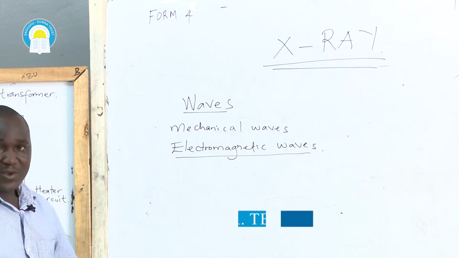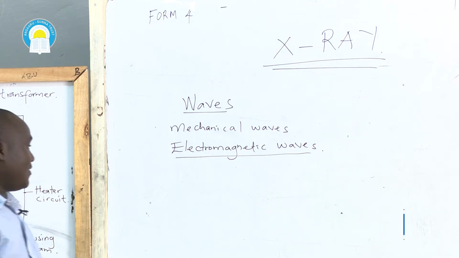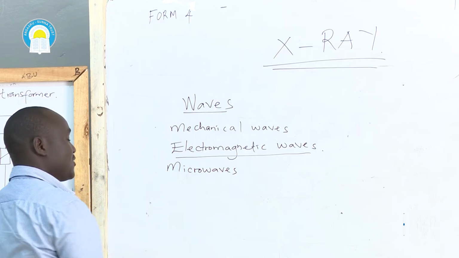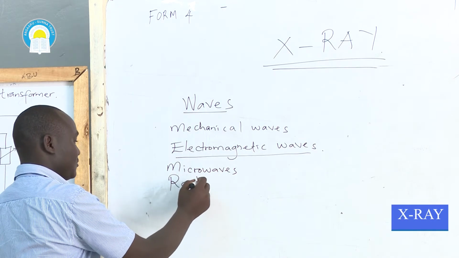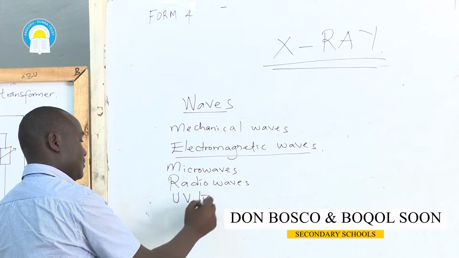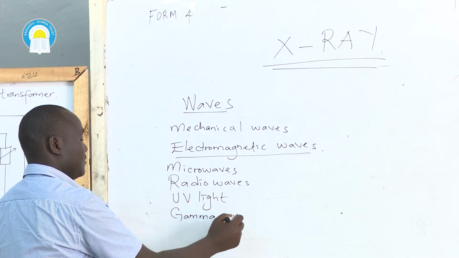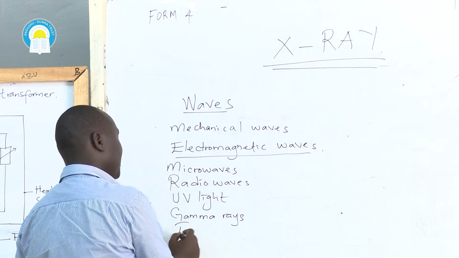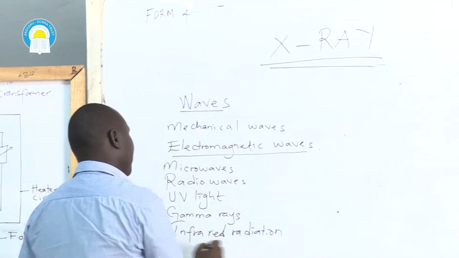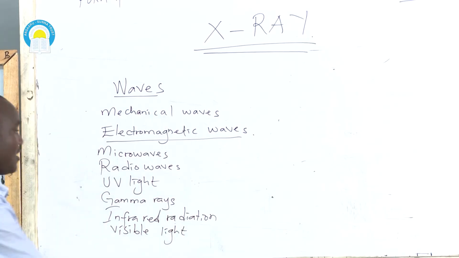When we were learning this, we had highlighted various examples of electromagnetic waves, and they include microwaves, radio waves, UV light, gamma rays, infrared radiation, visible light, as well as X-rays.